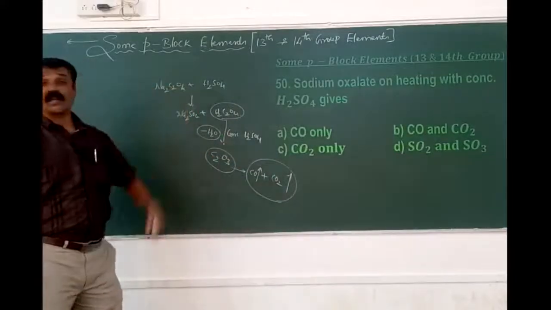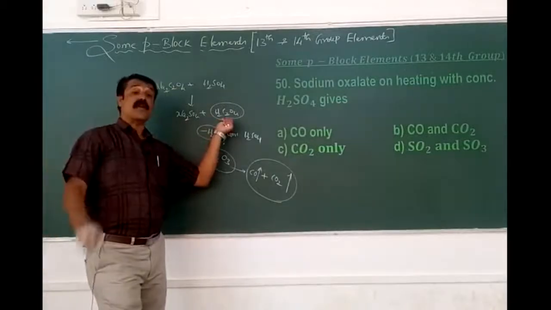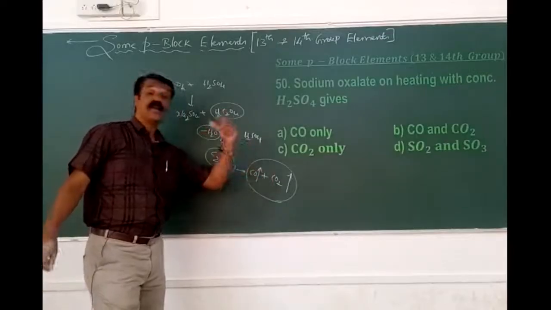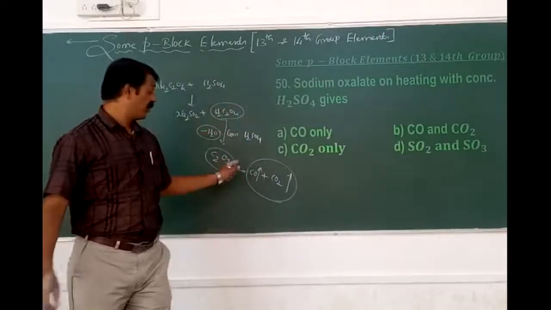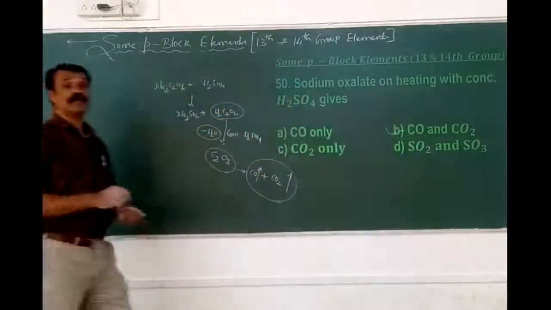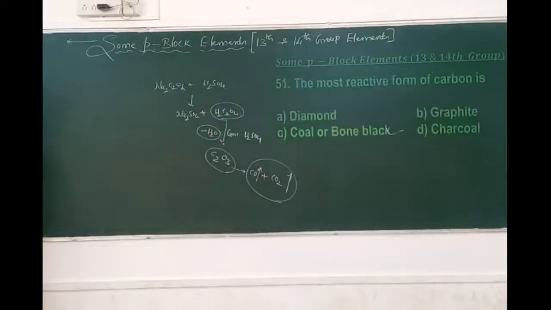So when sodium oxalate reacts with concentrated sulfuric acid, first it turns to oxalic acid. Oxalic acid on dehydration using the same concentrated sulfuric acid forms a mixture of carbon monoxide and carbon dioxide. Therefore, it is the 50B. Okay, let's move on to the 51st.